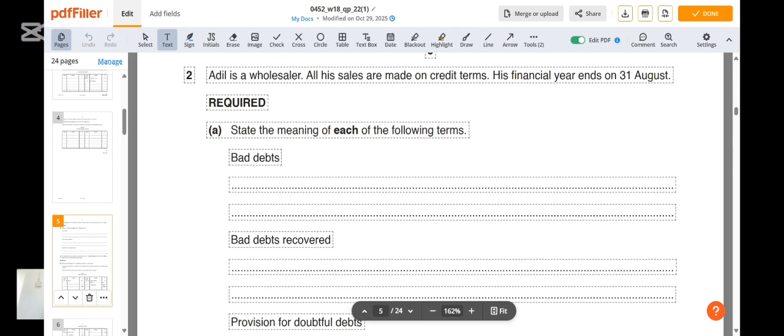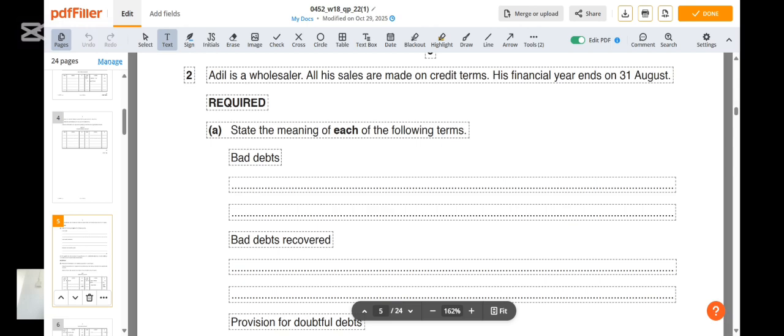In such scenarios, it is impossible that all the amounts for goods sold on credit can be recovered. So it is possible that businesses can have what we call irrecoverable debts.